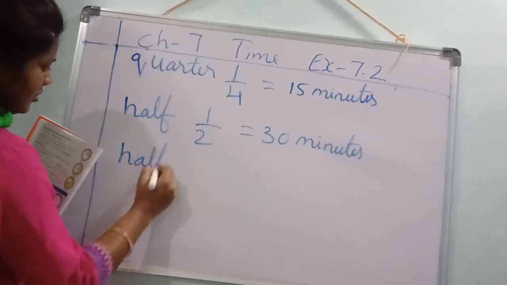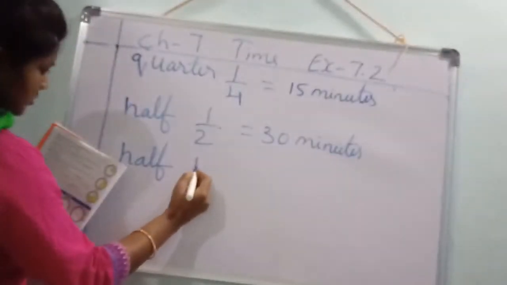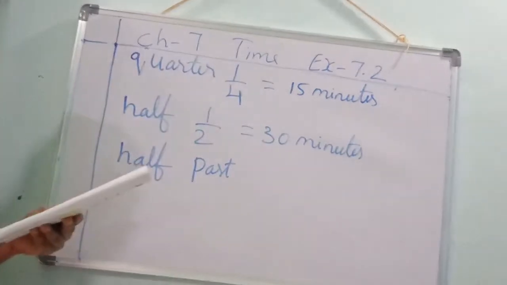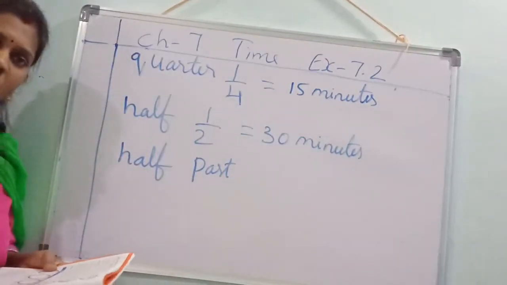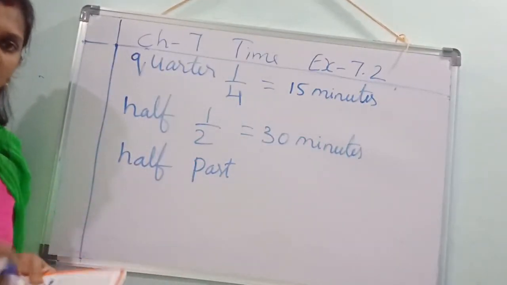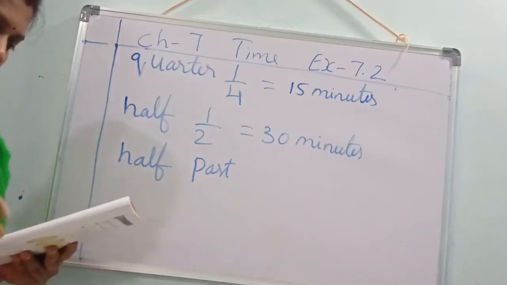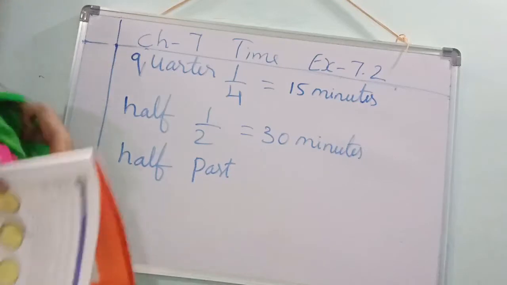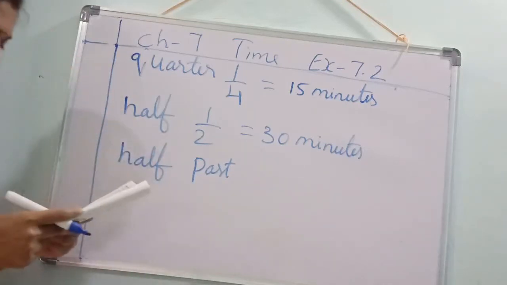Half past. Half past means what? Already over. Understood? 2:30 over, 3:30 over, 4:30 over, 5:30 over. We'll say half past. Understood?